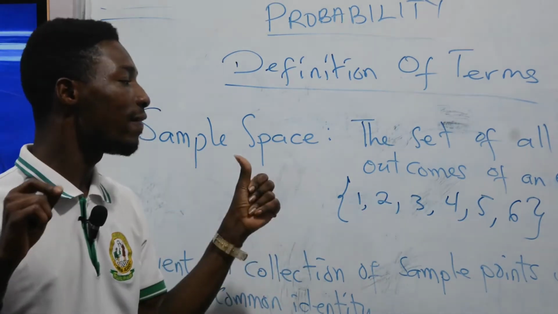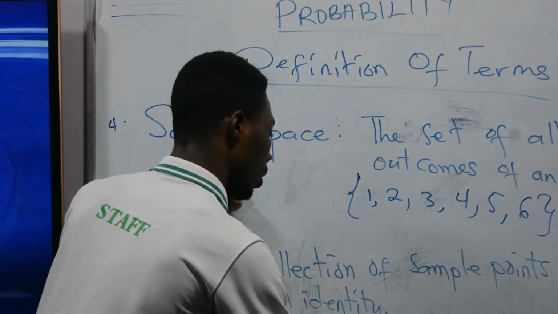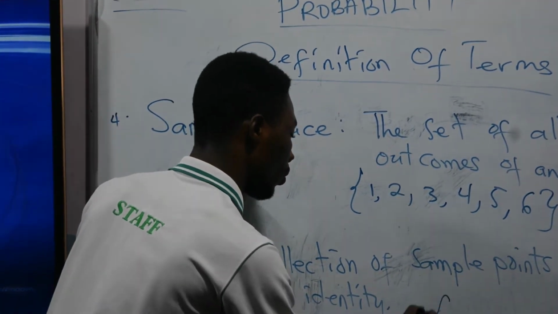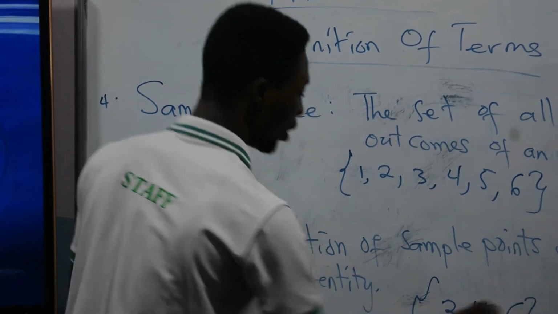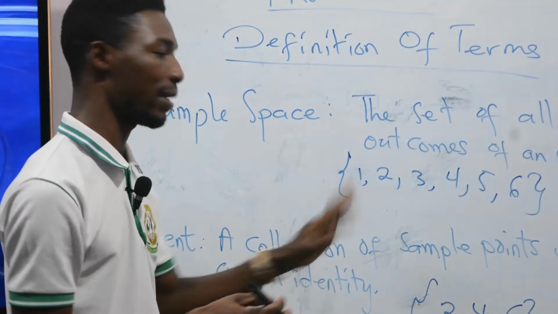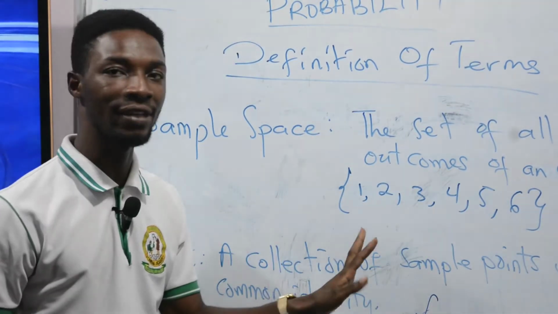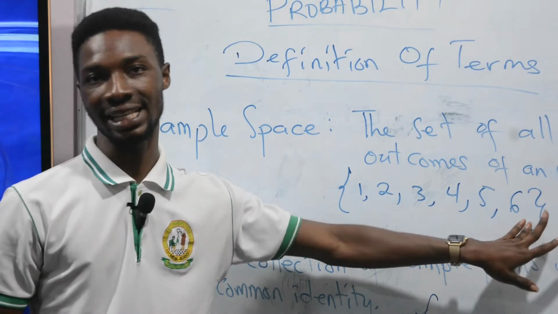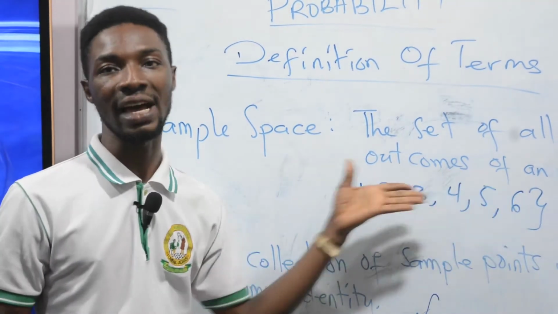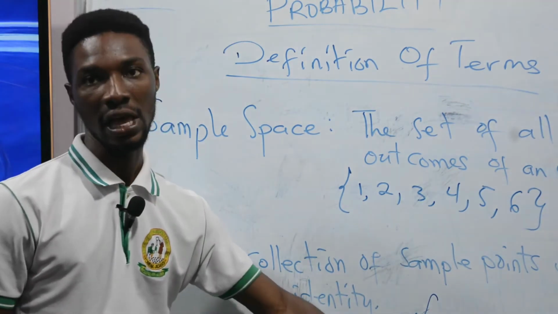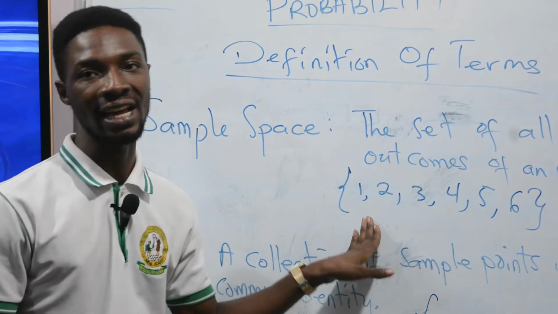So let's build an event for even numbers: 2, 4, 6. This is an event from the sample space. I have numbers from 1 to 6, and I have 3 even numbers, 2, 4, 6. Building a set for the even numbers out of the sample space gives an event. So this is an event of even numbers. It is a subset of the sample space.